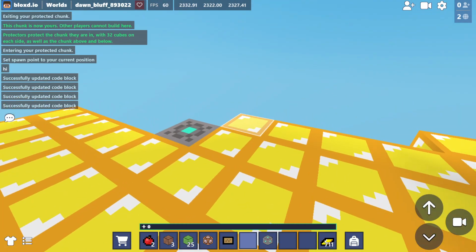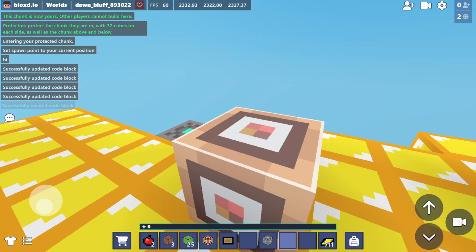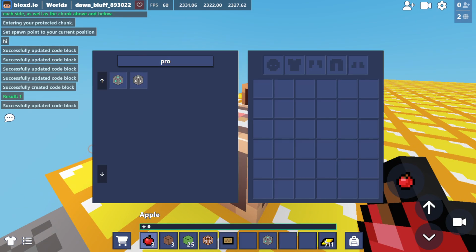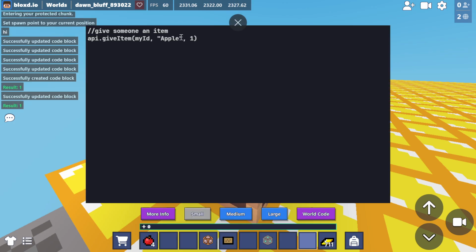So, for example, if I'm doing an item, p dot give item, my ID, apple 1. It won't do anything, but it does tell you what you can tell yourself or other people what it does. Okay, now let's go over this code real quick.